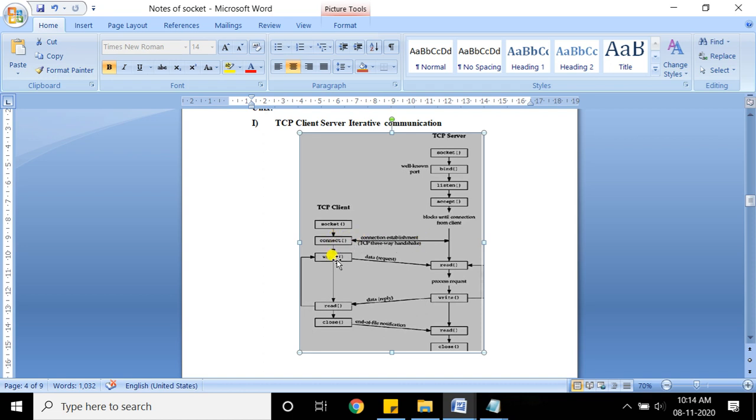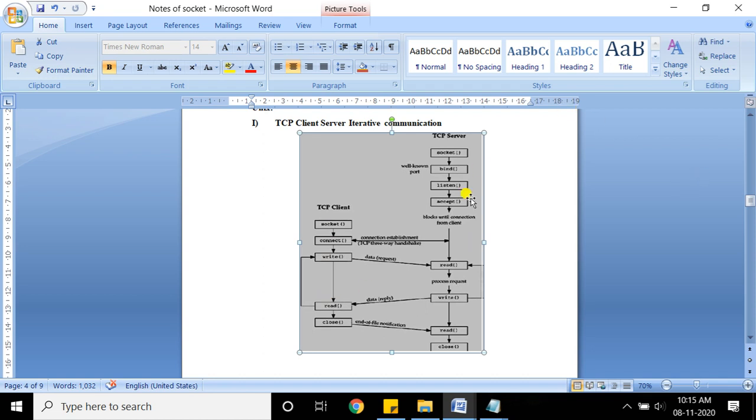After connect we have write. Write is used for writing the data on the socket. So it will write that request to the other side, and then it will read the reply coming from the server, and then it will close the socket. A socket is basically a communication endpoint, and it gives you a socket descriptor, like a file descriptor, through which we can perform read and write operations.